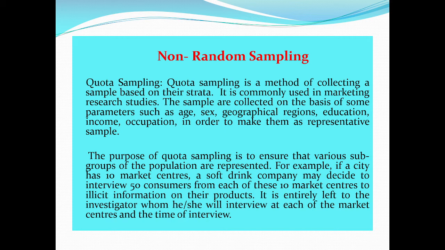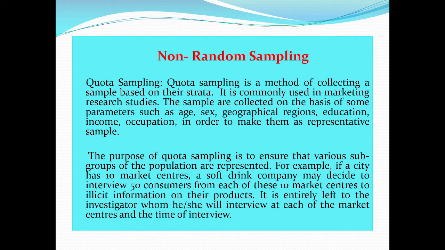For instance, if the economic conditions of people living in a state have to be studied, a few towns or villages may be deliberately or purposely selected for intensive study on the principle that they can be representative of the entire state. So the judgment of the organizers of the study plays an important part in this sampling design. In non-random sampling, we have to study quota sampling, purposive sampling, and snowball sampling. First is quota sampling.